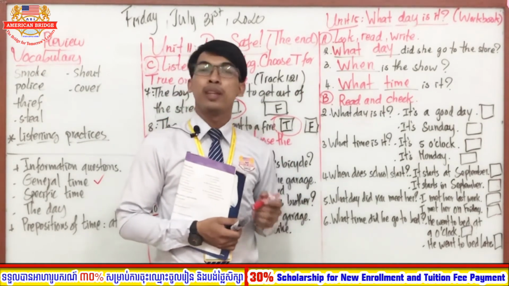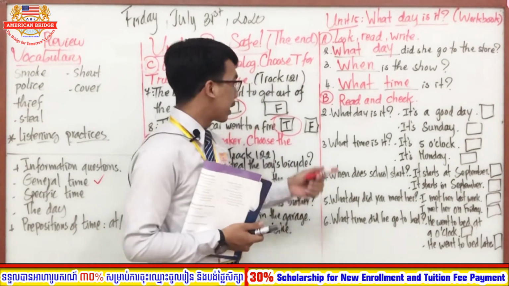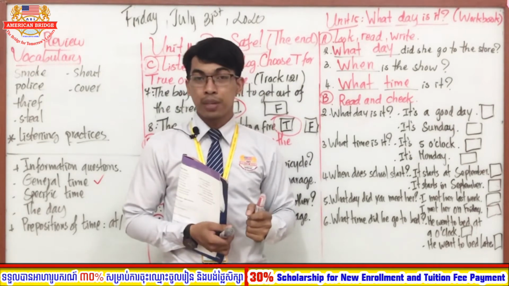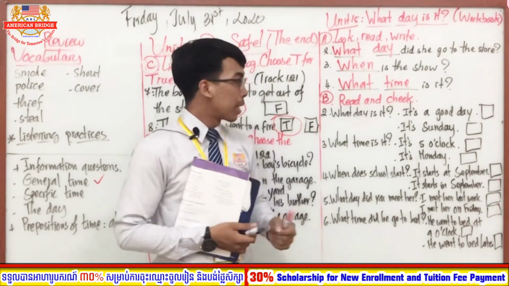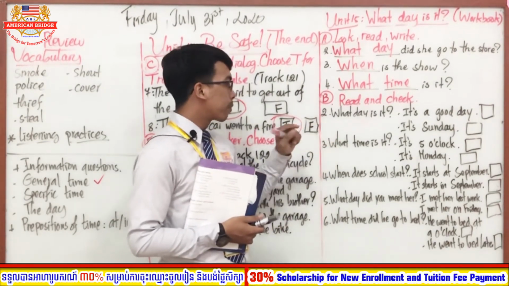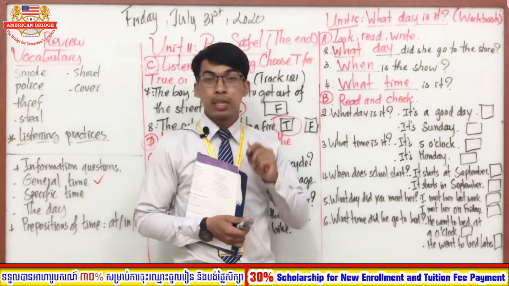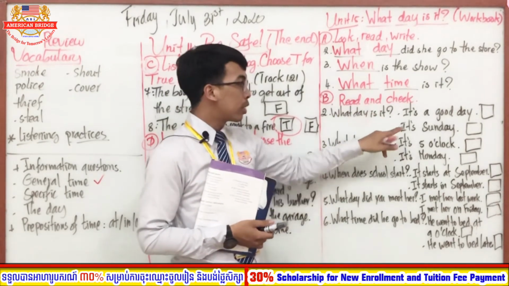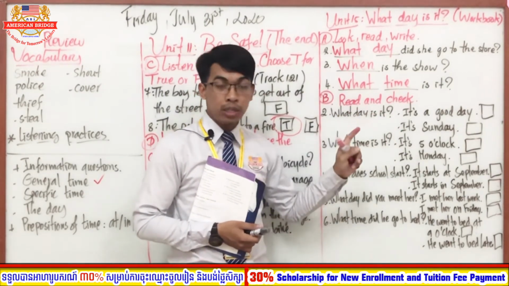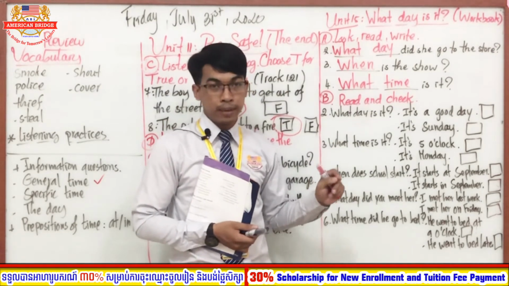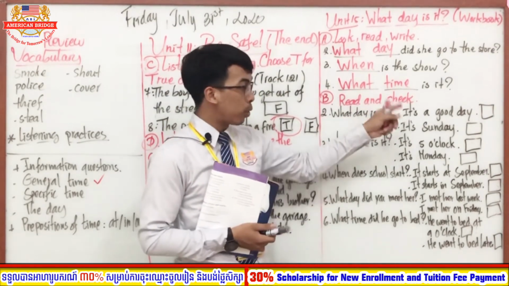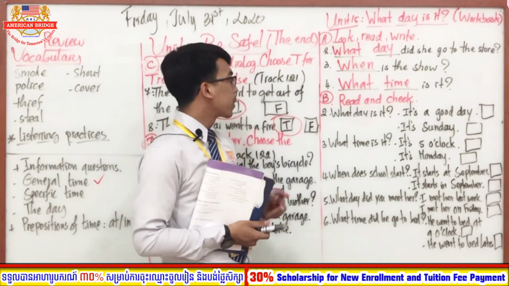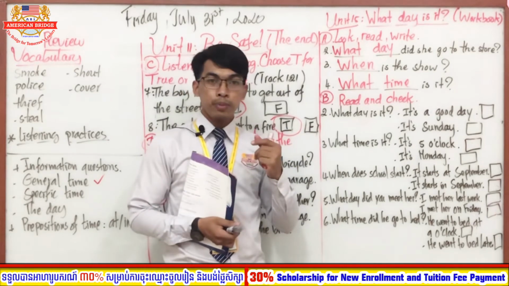So now let's move on to the next section, which is section B. Okay, so read and check. So everyone, you have to read the sentences, and after that you have to put a check mark. Okay, good. So we have number 2 up until number 6. So you have to read the question and also the answer. There are 2 answers for one question. So you have to read carefully, and after that you have to choose only one, and put the check mark with that correct sentence. You see, everyone?